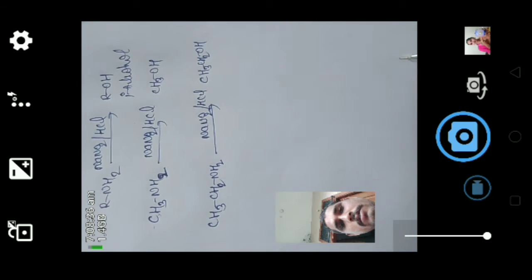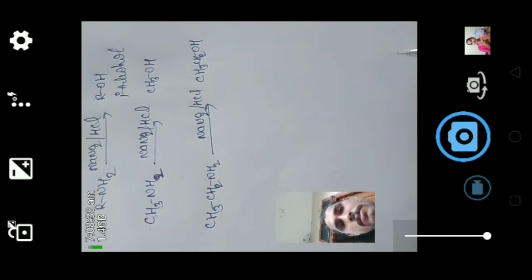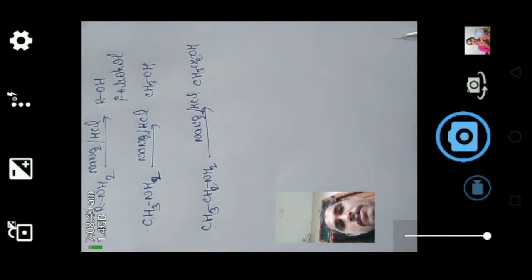Now we will see another method: from alkenes by mercuration and demercuration.